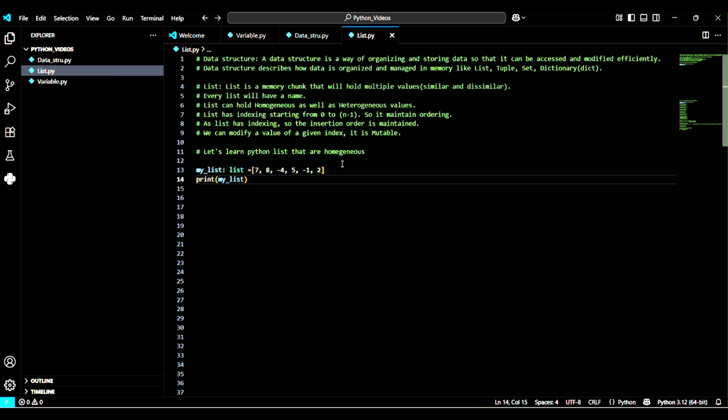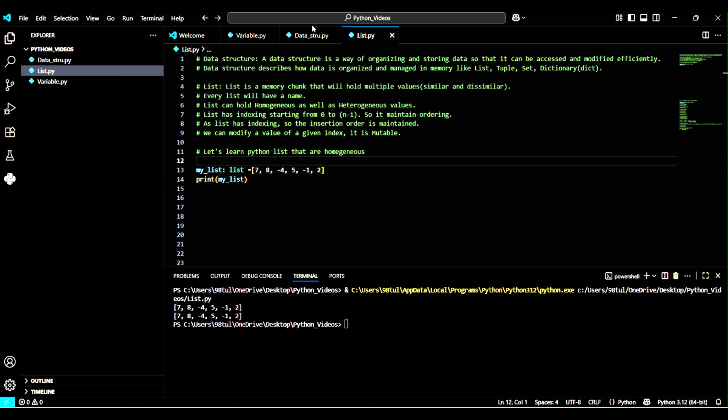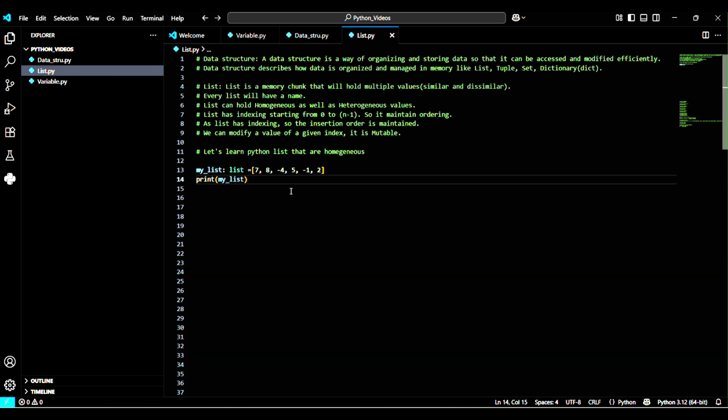So let's run the program and see what outcome comes. Running this program. Here we got the list: 7, 8, minus 4, 5, minus 1 and 2. Why is this printed 2 times? Let me check. Again, let's run the program.